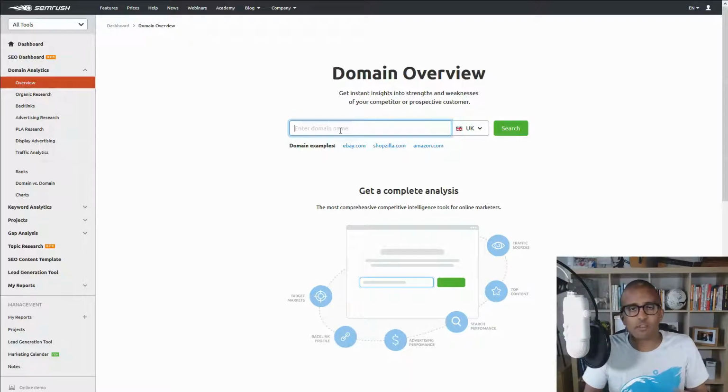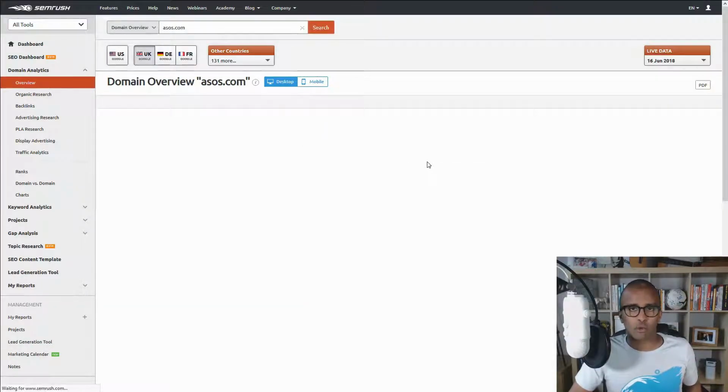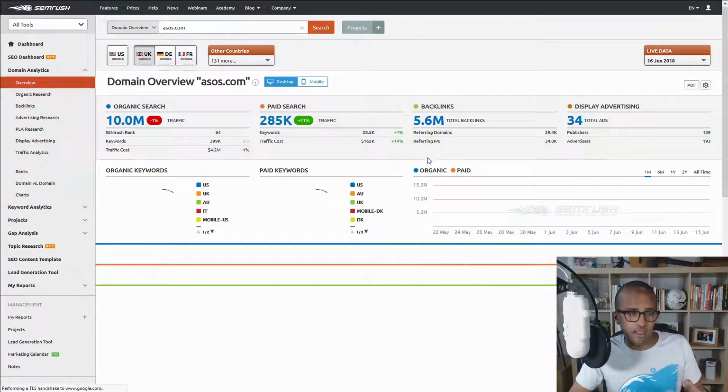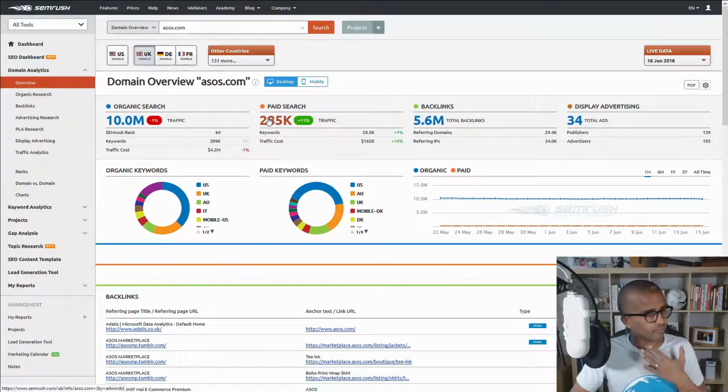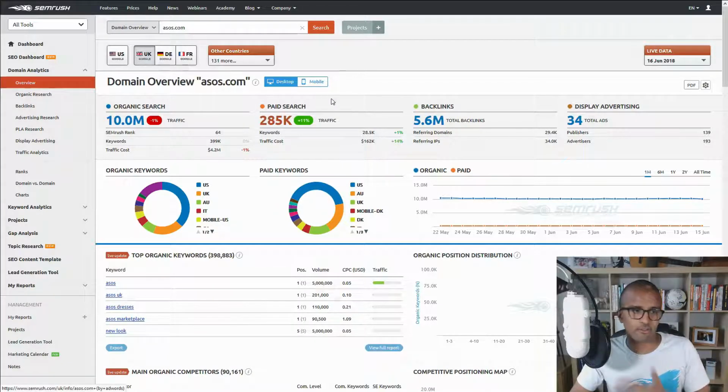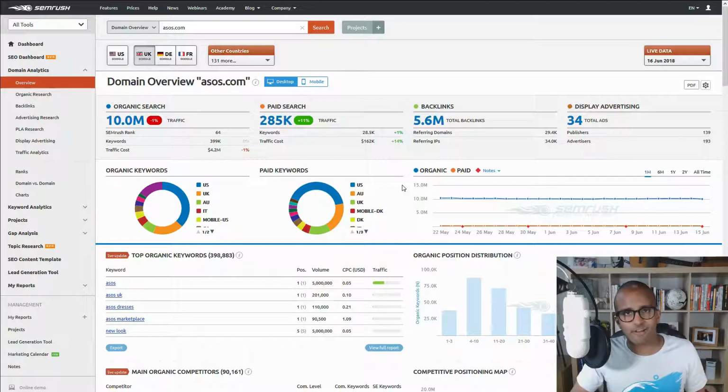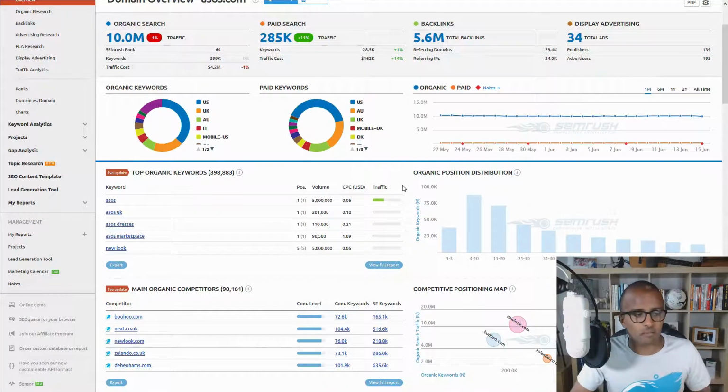So let's say, for argument's sake, you own or work with ASOS, the retailer, the clothes shop online. Type it in, and under location, very important as well. What you get from there is your domain overview. You've got all these numbers and statistics that could be useful for you, but we want to find competitors who are ranking for similar keywords as you.